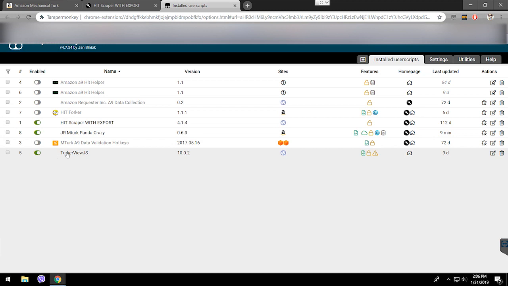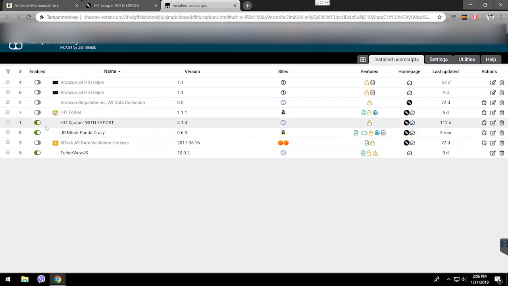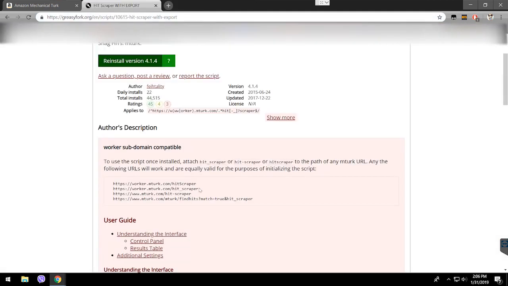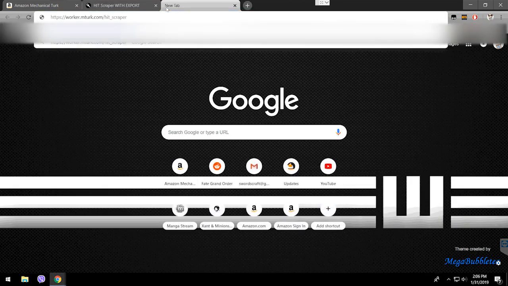Also, the Turk View JS is a very important script I'm going to talk about next. Anyway, I activated it here. It's activated. It's a HIT scraper with export. So let's see. I'm going to take any of these and use it here. This should be very clear to see. It has auto refresh delay and all these details that I included in my other video. I'm going to link it in the description.